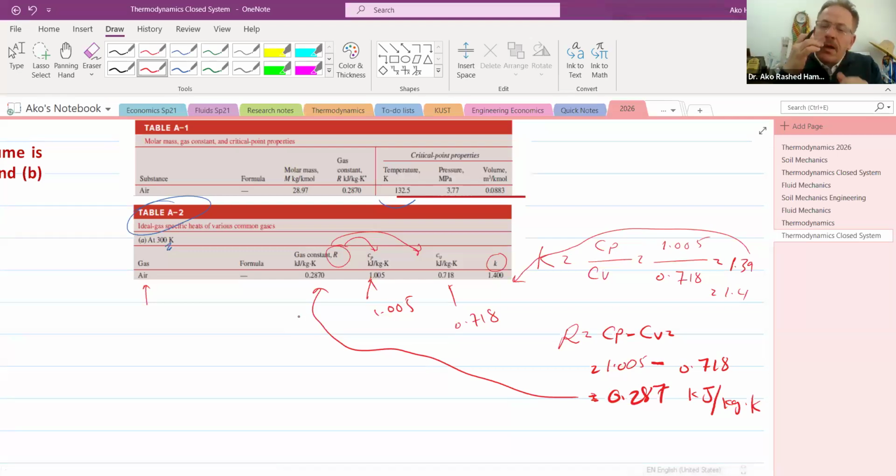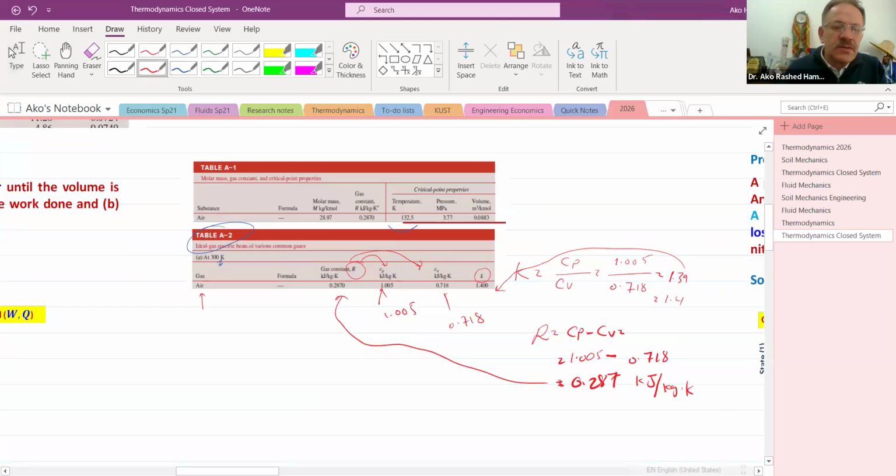We need them for our calculation. So this is the basic, and that's for what? You don't need to memorize it.